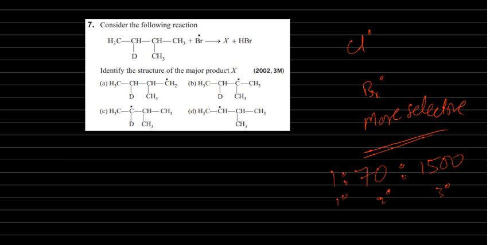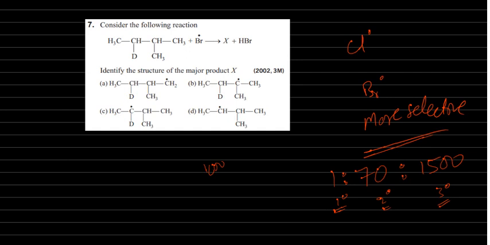Suppose you have around 1500 or 1600 hydrogens: bromine will attack the tertiary position in 1500 molecules, the secondary position in only 70 molecules, and the primary position in only 1 molecule.